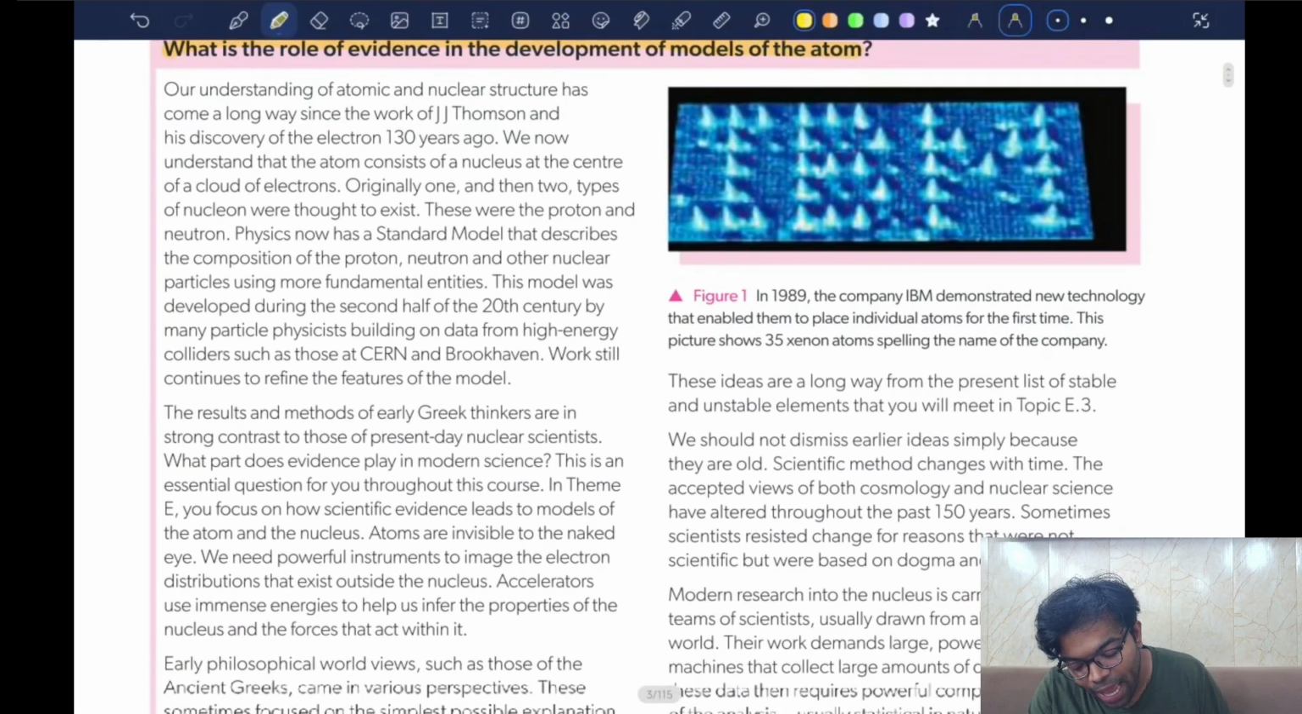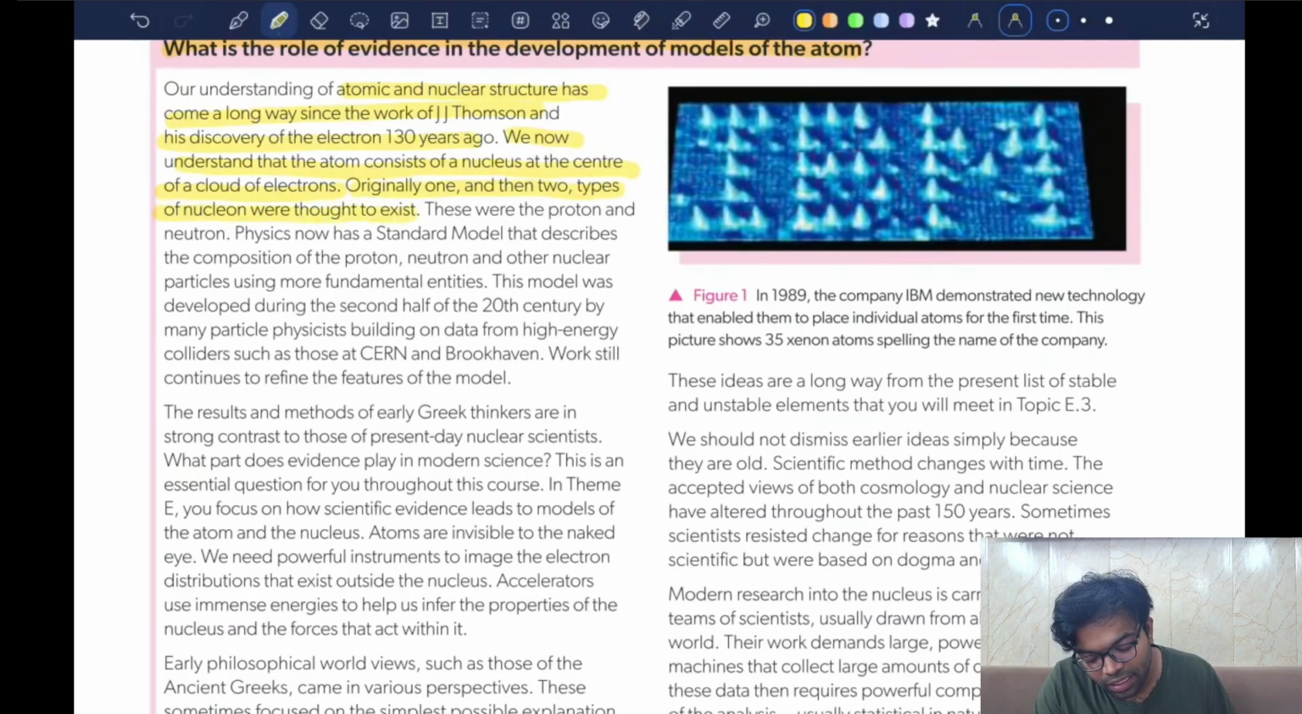Our understanding of atoms and nuclear structure has come a long way since the work of J.J. Thomson and his discovery of the electron 130 years ago. We now understand that the atom consists of a nucleus at the center and a cloud of electrons. Originally, one of the two types of nucleus were thought to exist. These were the protons and the neutrons.